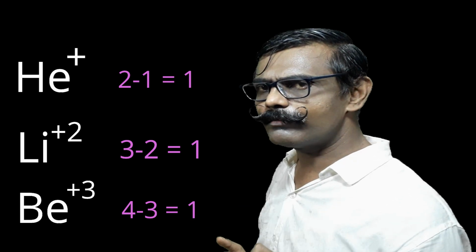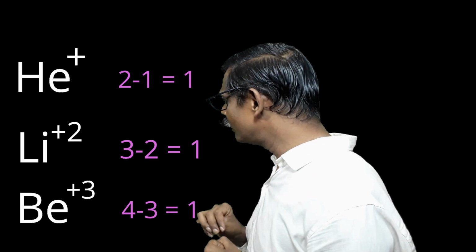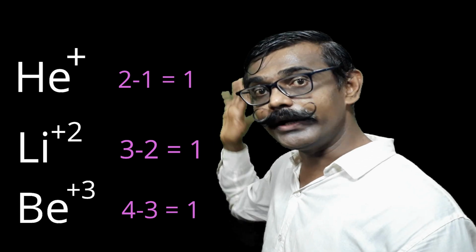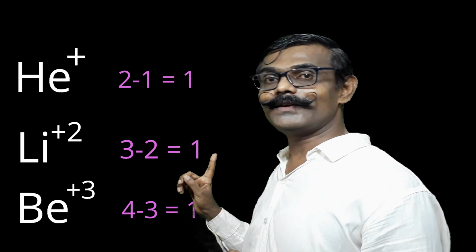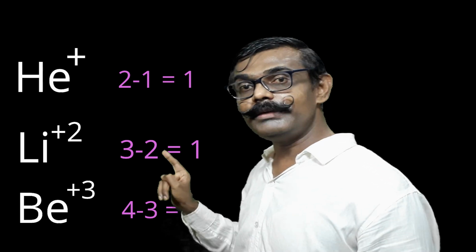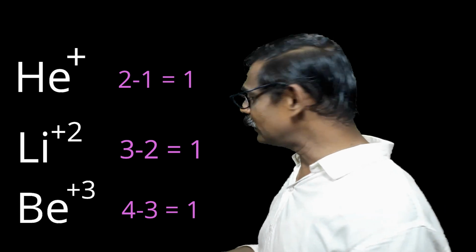Lithium, basically in the atom, how many electrons are there? 3. But plus 2 means 2 electrons we are removing. So after removal of 2 electrons, how many electrons will be left now in Li+2? 1 electron. We can apply this to Be+3, beryllium plus 3.